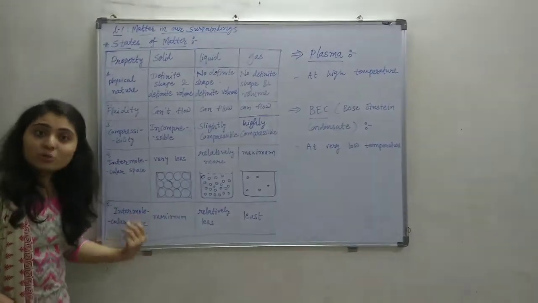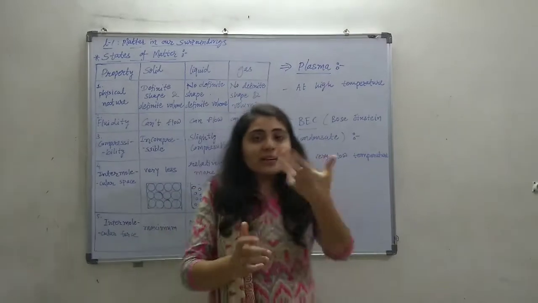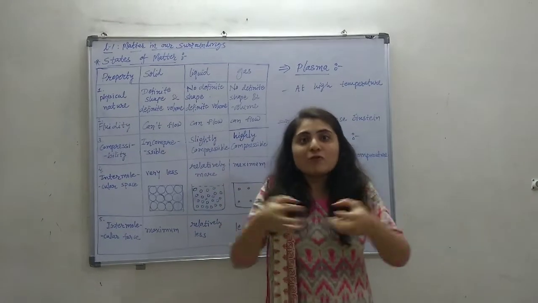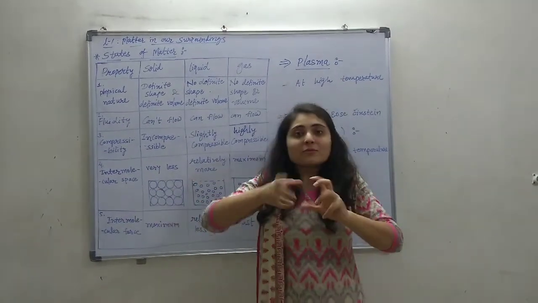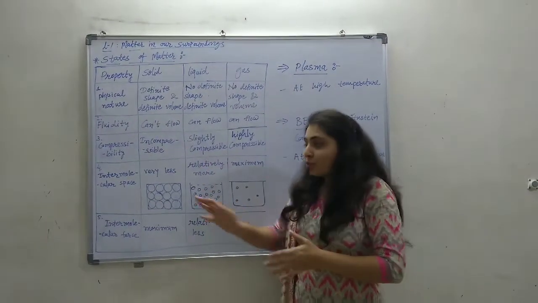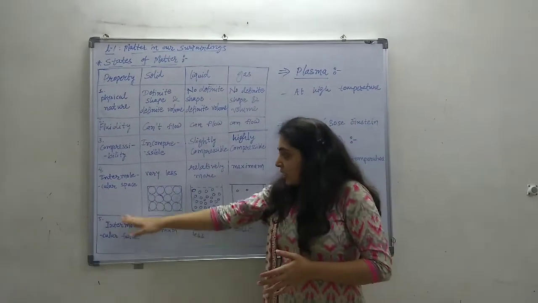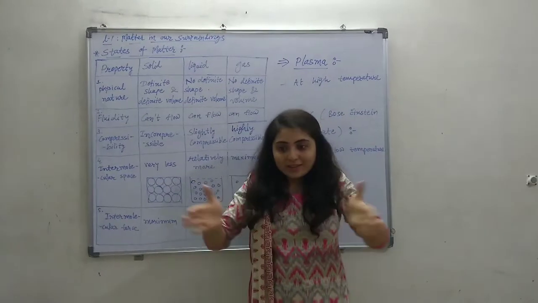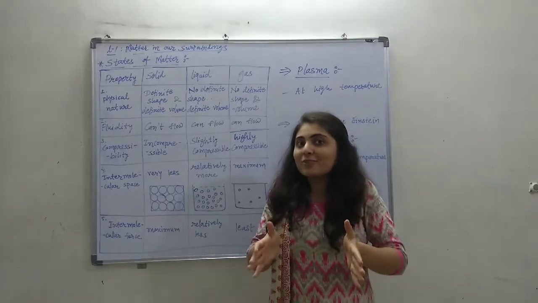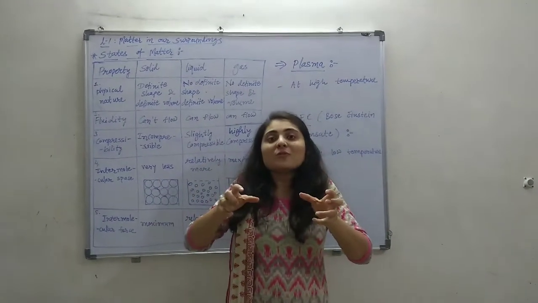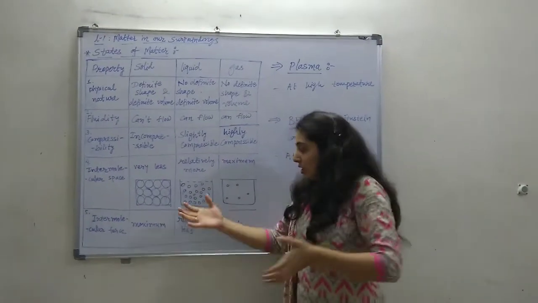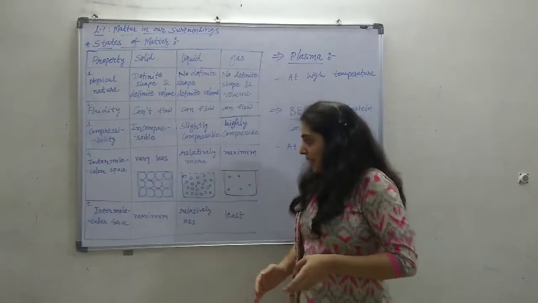And if we talk about intermolecular force, it means, we saw in the characteristics of particles, right, that particles of matter attract each other. So there is force between them. This force between the particles of matter is called intermolecular force. If we talk about this force in the three states, in solid the particles are held together in a fixed boundary. Why are they held together in a fixed boundary? Because the intermolecular force between the particles is maximum in solid. That's why the particles are held together in a close packed arrangement.